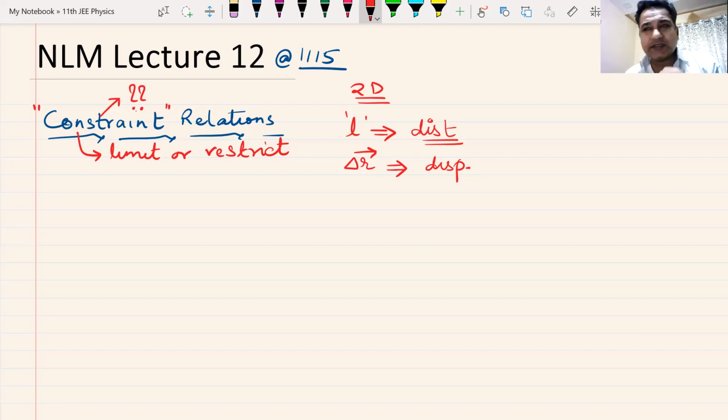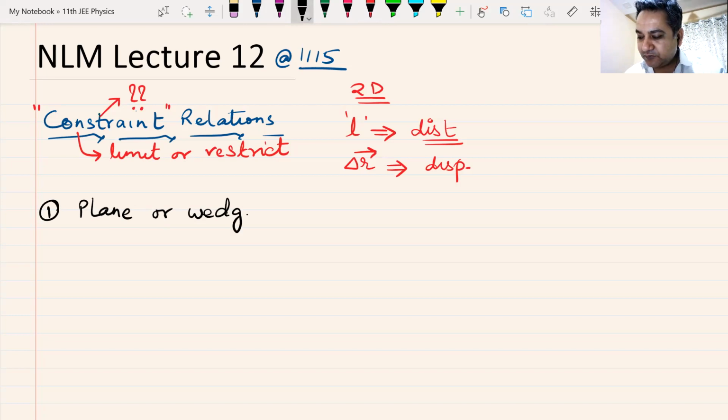Now, what are the types of constraints that we'll study? There are two basic types of constraint that we are going to study. Number one is plane constraint, or it is also known as wedge constraint. Now, what is this plane constraint or wedge constraint?